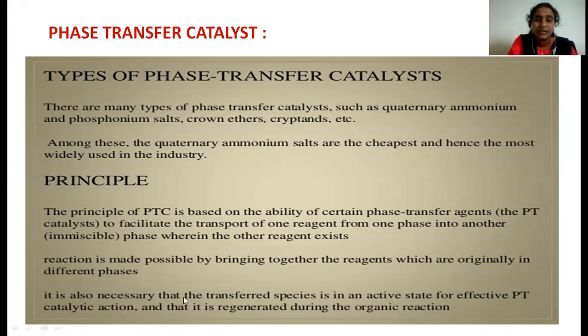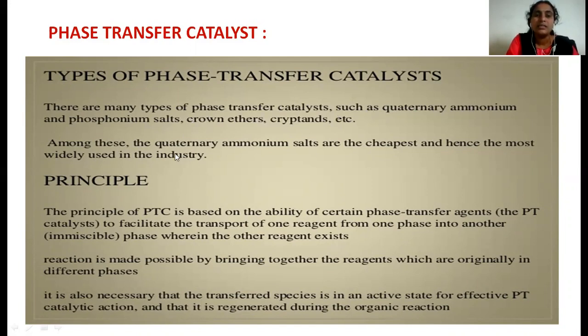It is also necessary that the transferred species is in an easy and active state for effective PT catalytic action, and that it is regenerated during the organic reactions. So this is the definition of the phase transfer catalyst. There are many different types of phase transfer catalyst available, like quaternary ammonium salts, phosphonium salts, and crown ethers, which are generally used as a phase transfer catalyst.